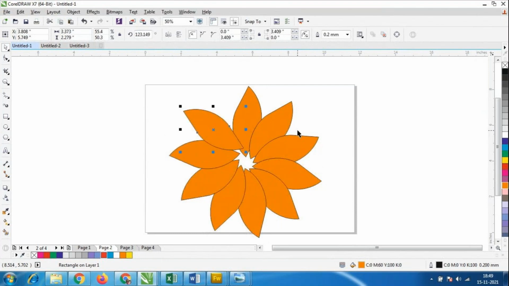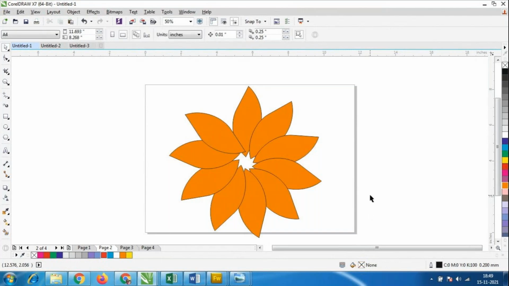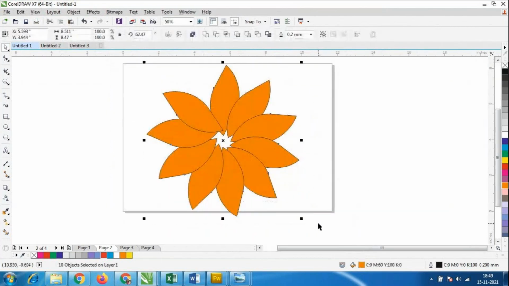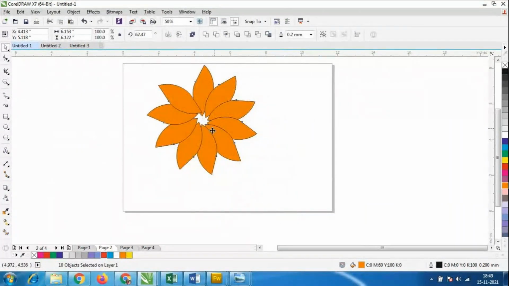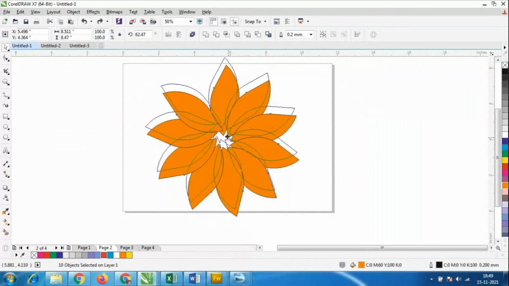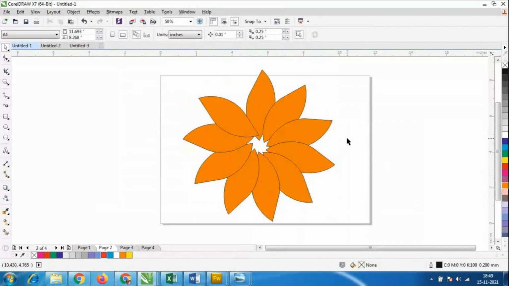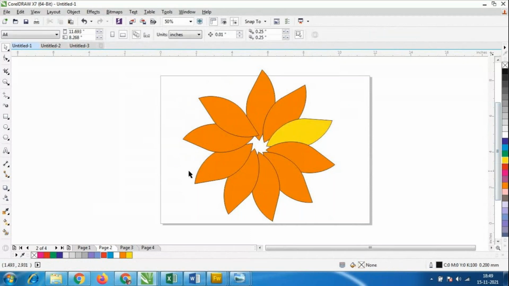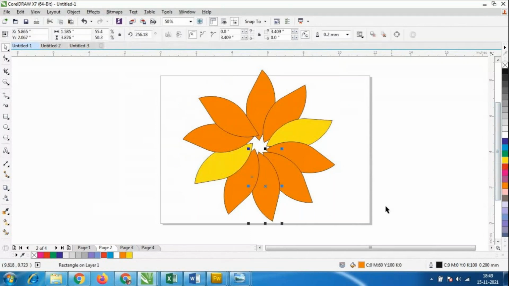So once we move the positions, automatically all the petals come in a proper way, neatly like this. So like this we could make the logos. Whatever flower logos you are seeing, those are the things we could do with this design. Even for that we could add gradient, shadows, outlines. We could select the separate petals and add different colors like this. So like this we could do the changes.